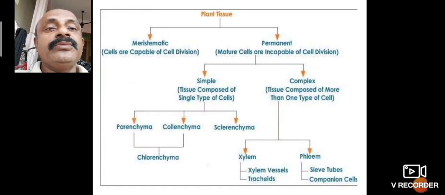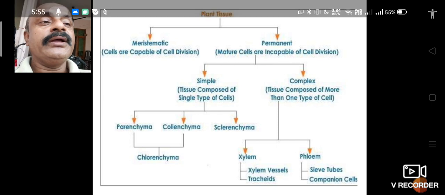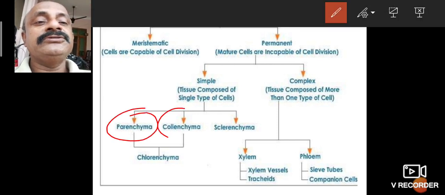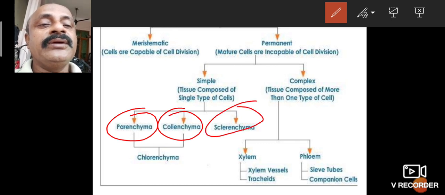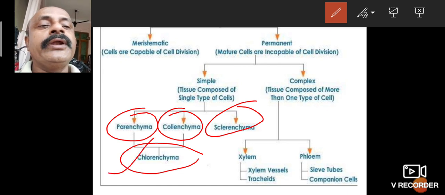So here the meristematic cells, and here the permanent simple tissues: parenchyma, collenchyma, and sclerenchyma. This is parenchyma, this is collenchyma, this is sclerenchyma. That is also the chlorenchyma. Parenchyma containing chloroplasts is called chlorenchyma.